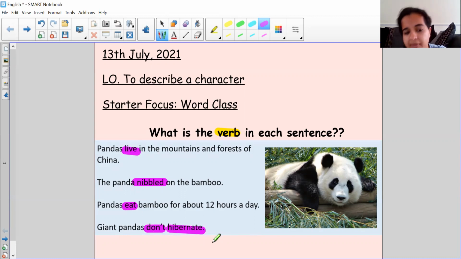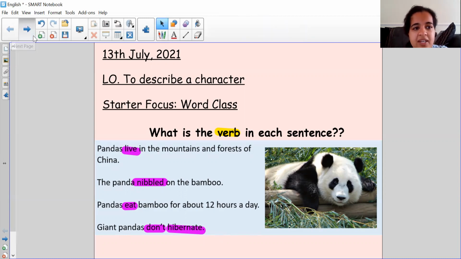It had two verbs in there. The first one was do. The second one was hibernate. Giant pandas don't hibernate. All right, so your verbs are your action words. Hopefully that was a good quick starter for you.